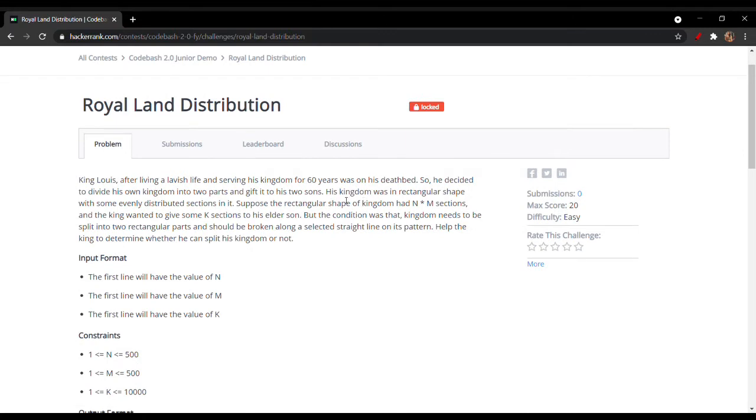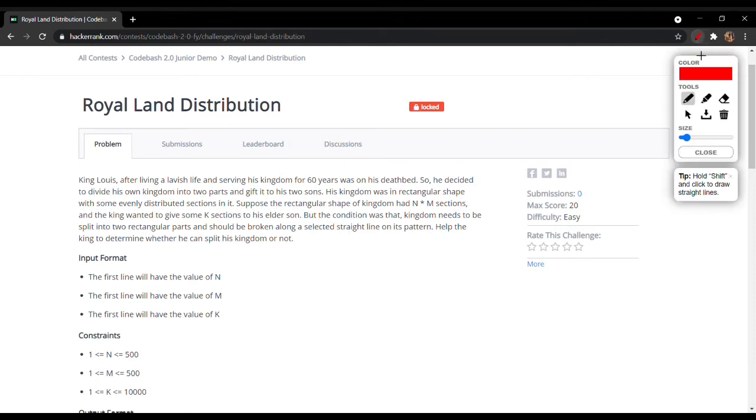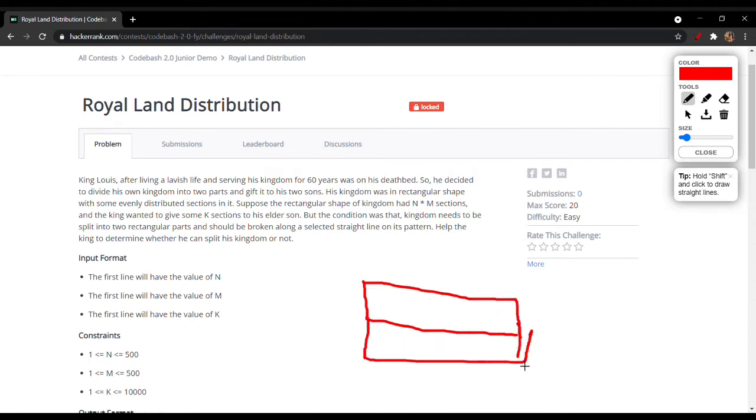So his kingdom was in rectangular shape with some evenly distributed sections in it. Suppose the rectangular shape of the kingdom had n cross m sections and the king wanted to give some k sections to his elder son. So let's understand this through a diagram. Let's take n cross m in this case as 6 cross 2. In this case the 6 is n and m is 2.